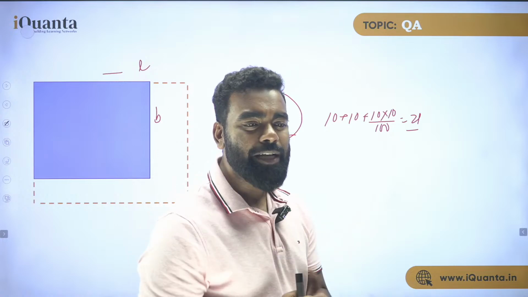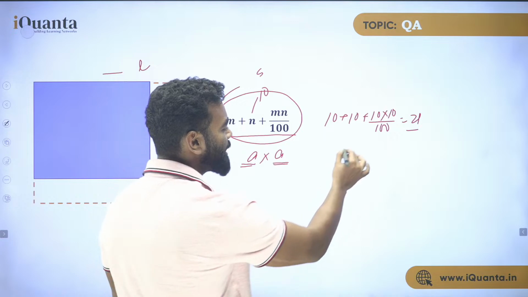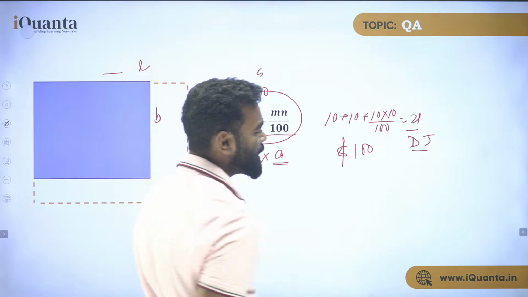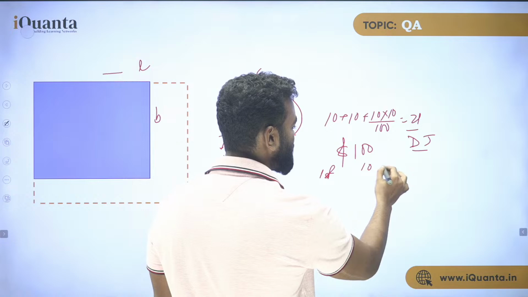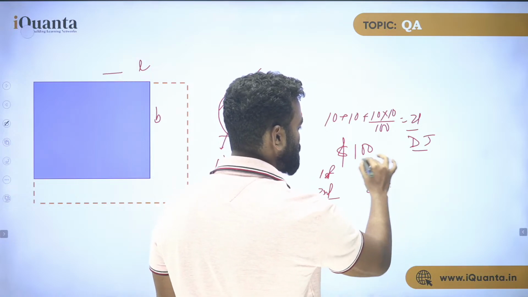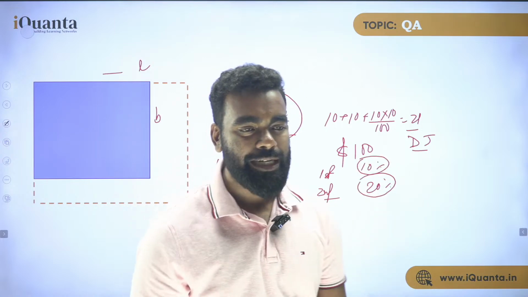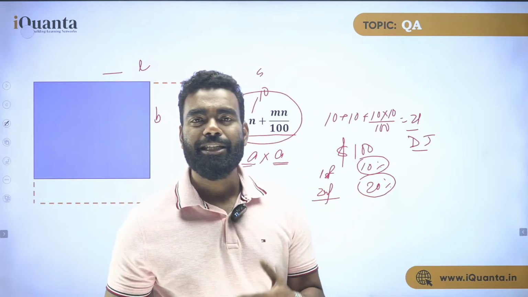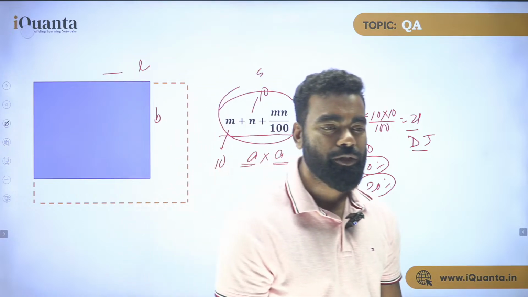And where exactly can we use this formula also? I'll give you one other example as well. Let's think you invested 100 USD in Dow Jones, right? In the first year, you got 10% return. In the second year, you got 20% return. So first year you got 10%, second year you got 20%, right? Now my question is, what is the overall percentage return you have got from this? So what will be your answer?